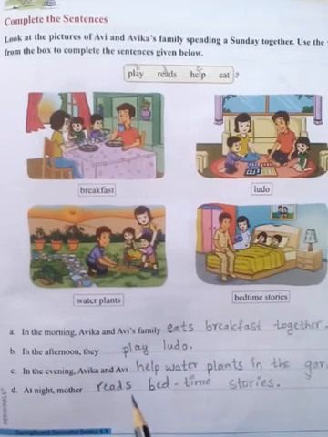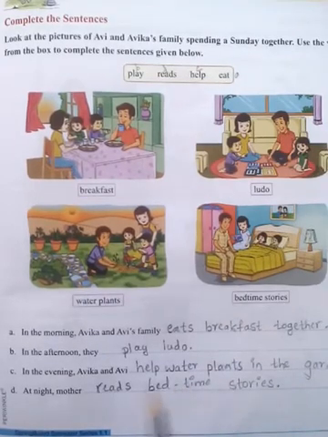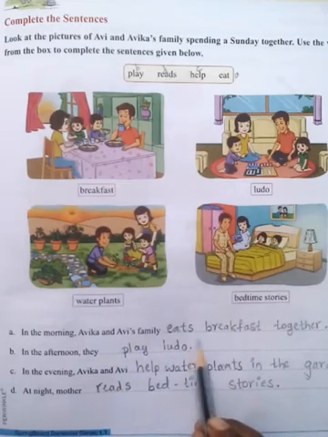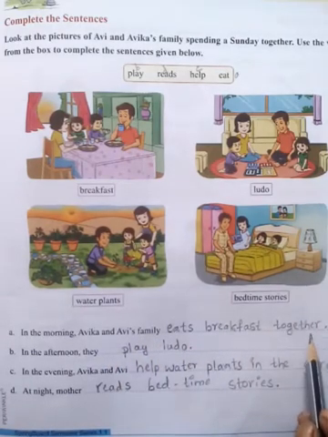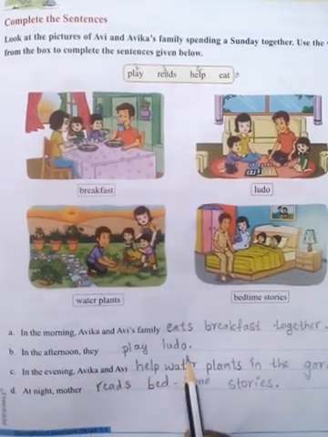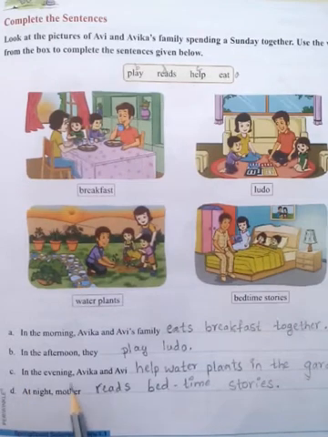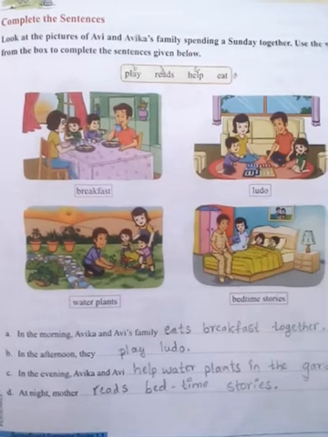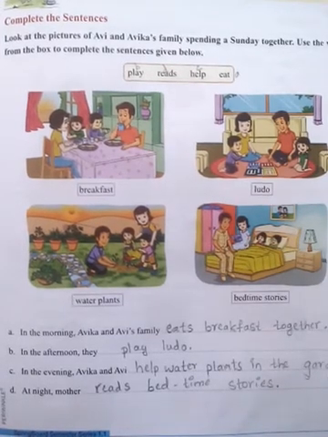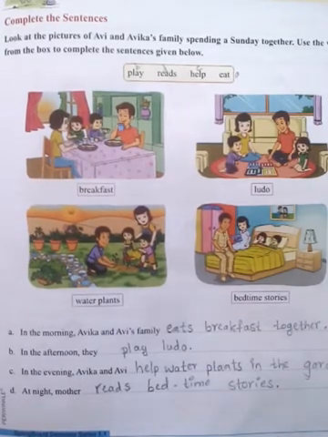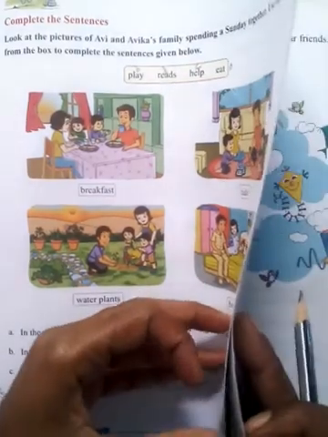Okay children, I will read it one more time. You have to copy it neatly in your textbook. In the morning, Avika and Avi's family eats breakfast together. Second one, in the afternoon, they play ludo. Third one, in the evening, Avika and Avi help water plants in the garden. Fourth one, at night, mother reads bedtime stories. Okay, you have to complete it properly in your textbook.